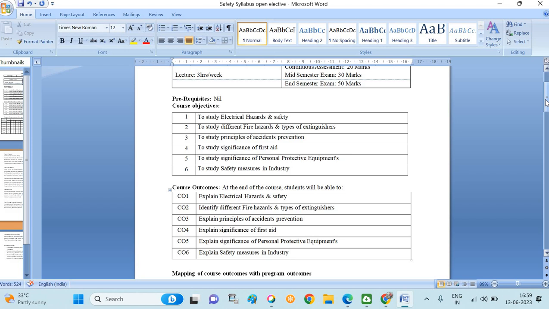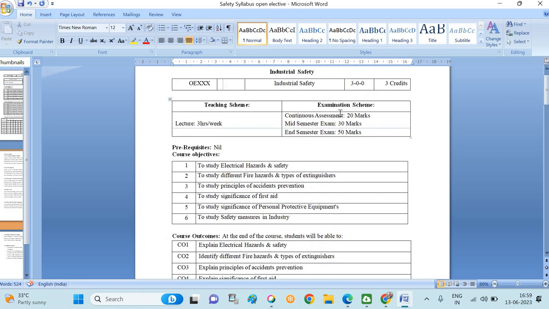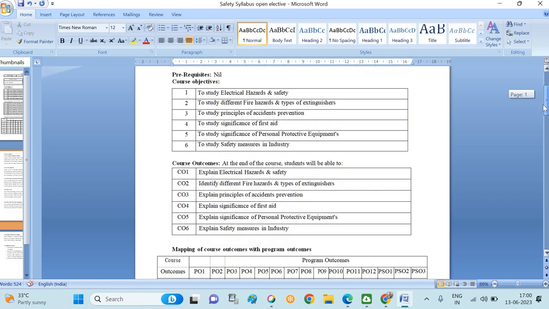So we'll go with the course objective. But before that, we'll go about the teaching scheme. It has 3 hours per week, continuous assessment 20 marks, mid semester exam 30 marks, and end semester exam 50 marks, which makes it a 3 credit course. There is no prerequisite for this subject. That means students from any engineering department can enroll for it.